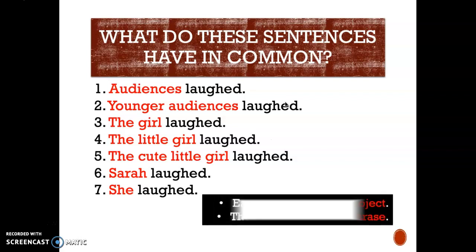Each sentence here has a subject, as indicated by the red colored words, and the subject is a noun phrase, as you can tell from the meaning, right? Audience is a noun, girl is a noun, Sarah or she are also nouns.